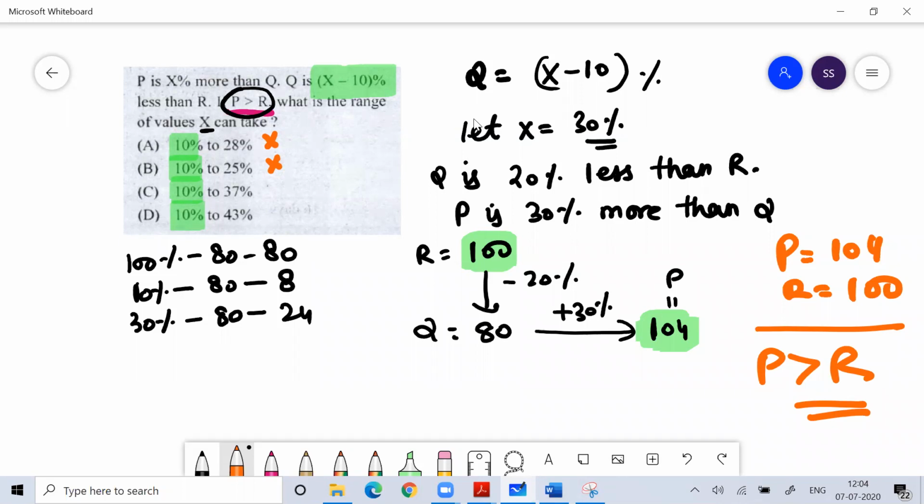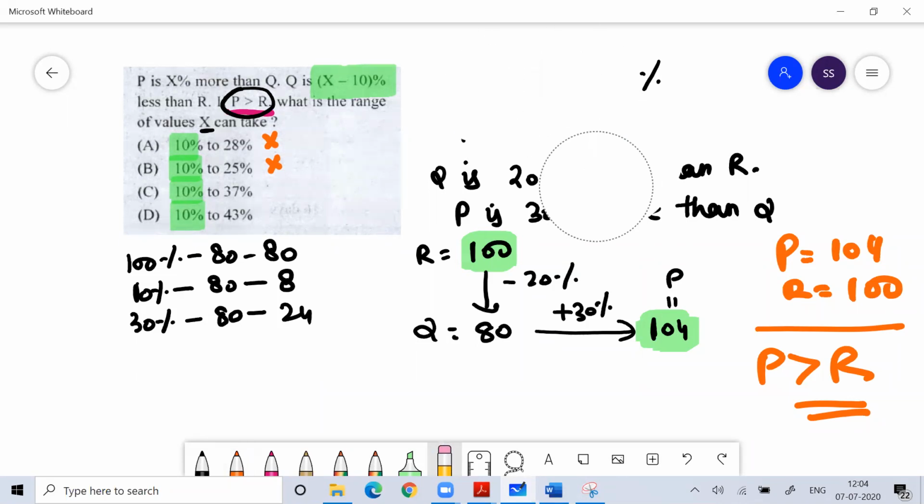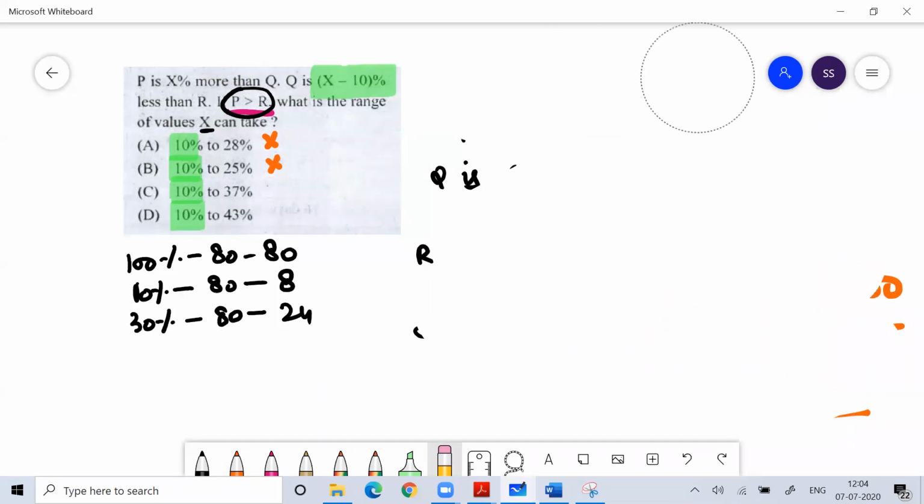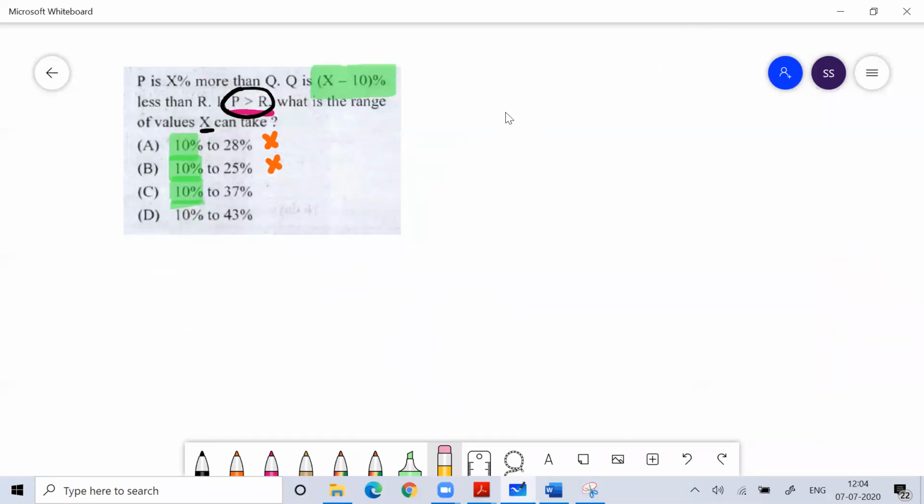So the range of X is more than 30. So the answer is neither A nor B. Then what? After that, what value can I take? If I take 40%, my work is done. If I take 40%, then I can easily understand whether the answer is C or D.